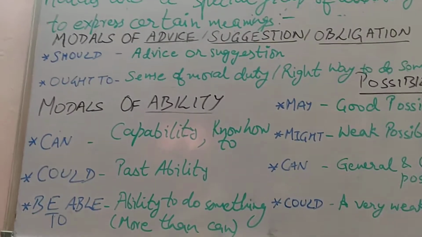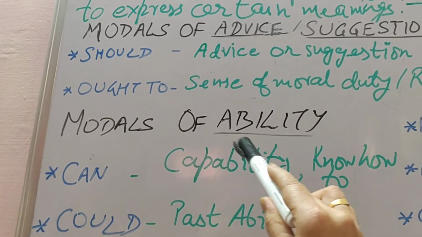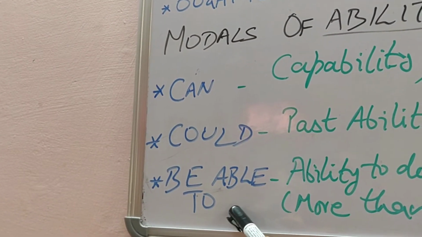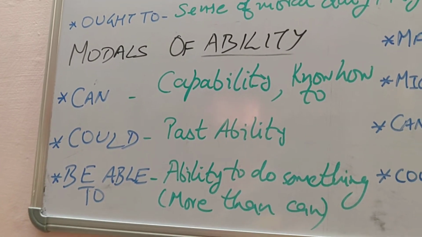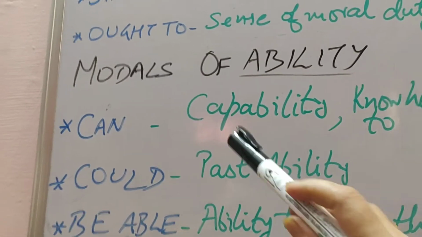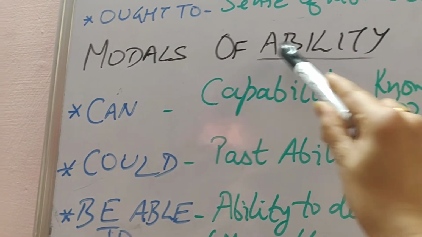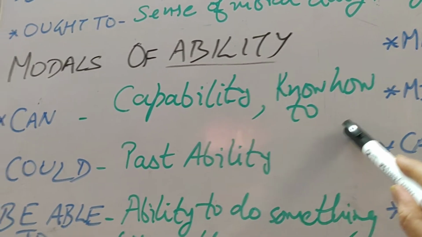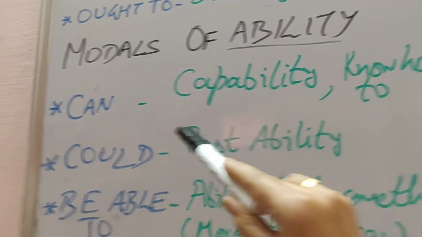Now come to the modals of ability. In modals of ability we have can, could, be able to. In can, could and be able to we can express the modals of capability. Actually, can is used to express capability or knowing how to do something. How we can do this if we know that is expressed by can.